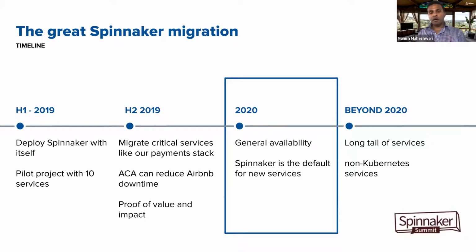We got their initial feedback, and these 10 services included some of the most critical services, like services in payments, for example. Once we got the feedback, we quickly iterated on the tooling. We added a bunch of features that customers wanted in order to start using Spinnaker.